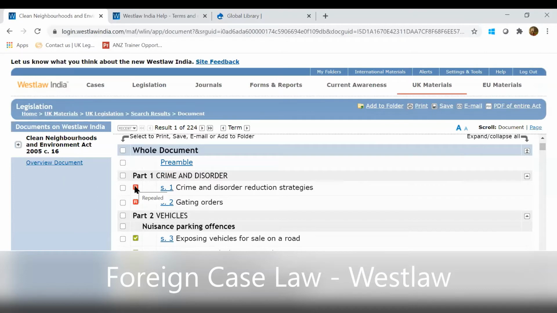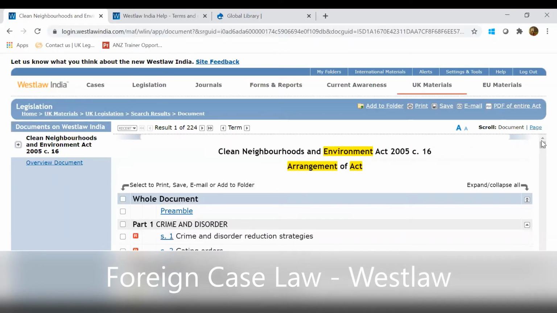If you put your cursor, you can identify the same. Even the green tick, if you put your cursor over here, means it is law enforced. So you'll find a couple of symbols over here which will give an indication if it is a good law or not, or if this particular document has got a negative or positive treatment. You'll find this for all international content available in Westlaw.